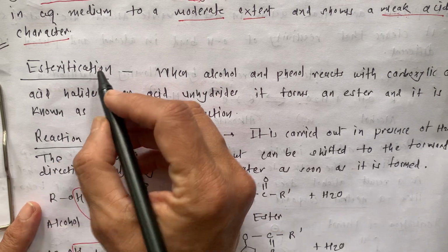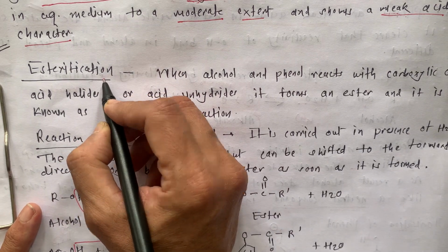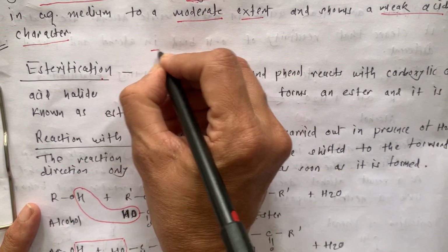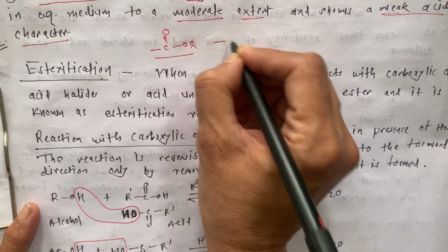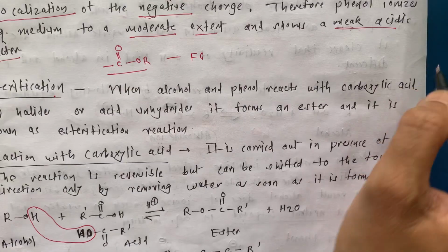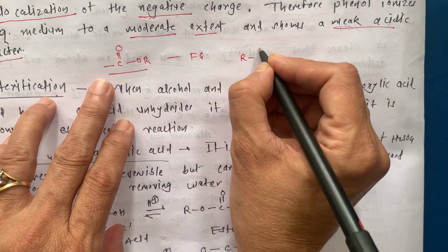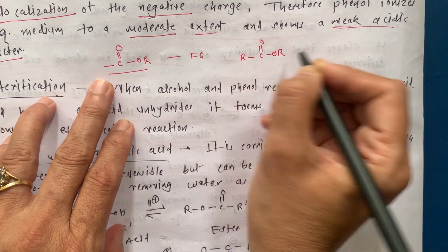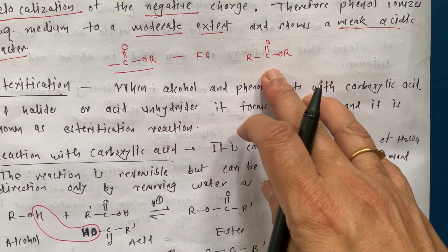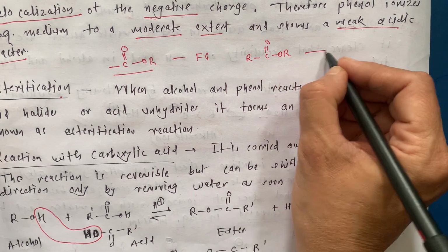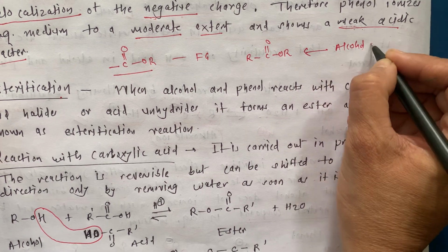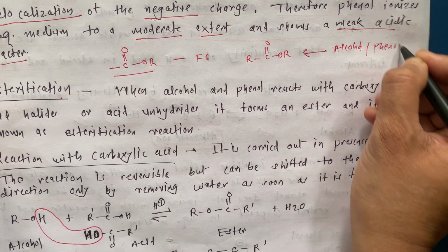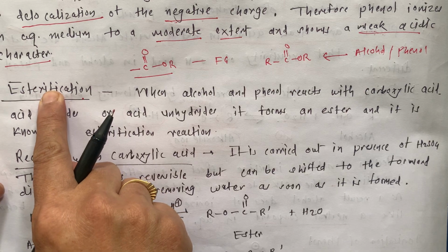Okay, next reaction is esterification. Yes, what is an ester? C double bond O OR. This is the functional group of an ester, and its general representation is RC double bond O OR. Formation of esters from alcohol and phenol is known as esterification.